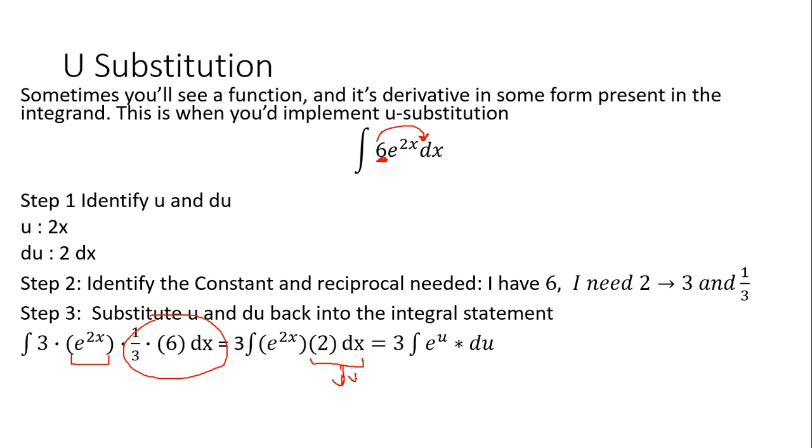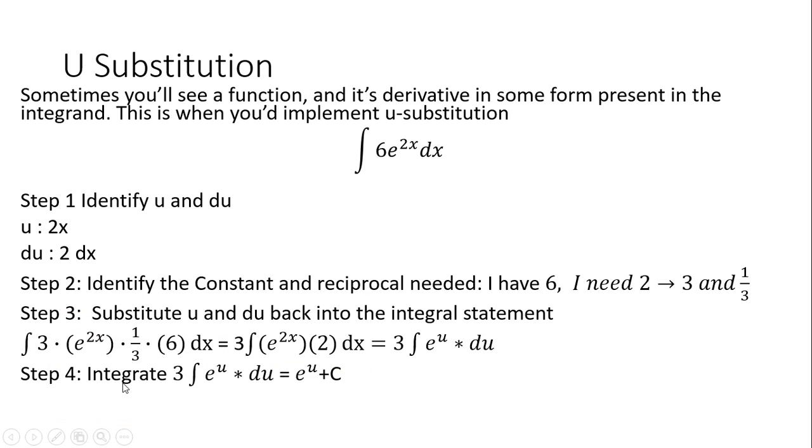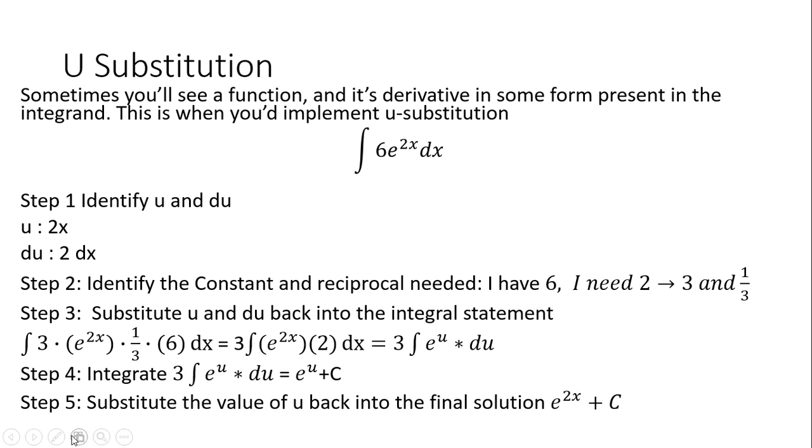Du. Okay, and then here's my u. Okay, so I have e to the u, du, 3. And then I'm going to integrate. So I have 3 e to the u du is equal to e to the u plus c. Always multiply by that 3. So that 3 is actually going to be right out here. Oops, I made a mistake, but I caught it. This is why we dump these things. Okay.